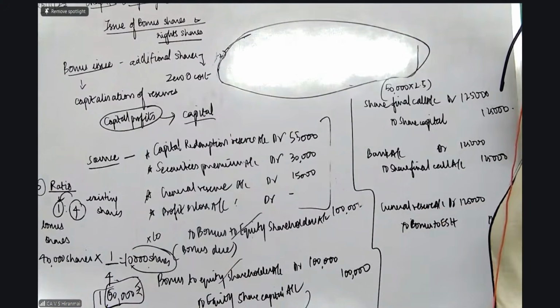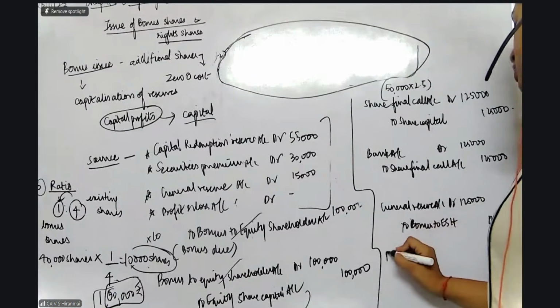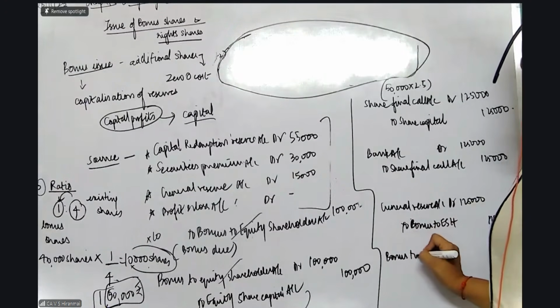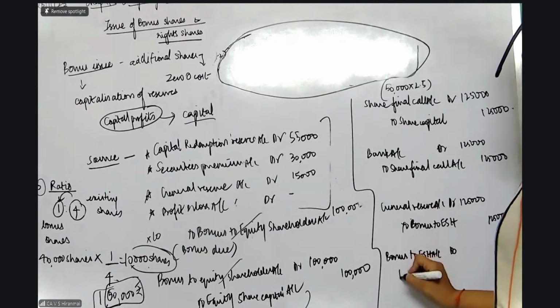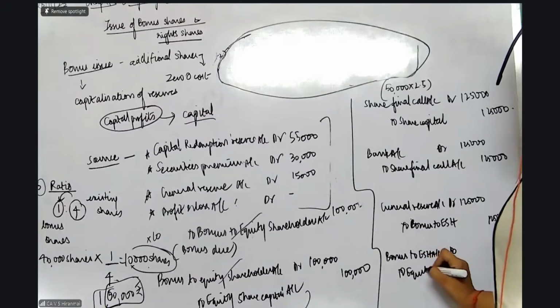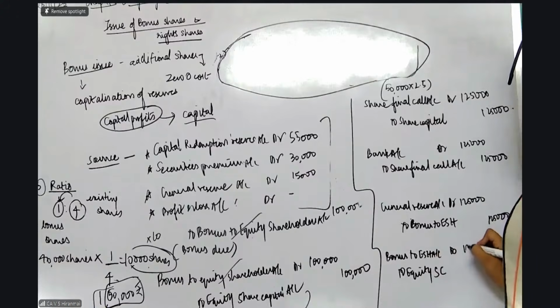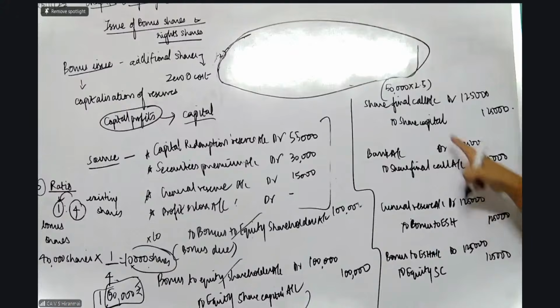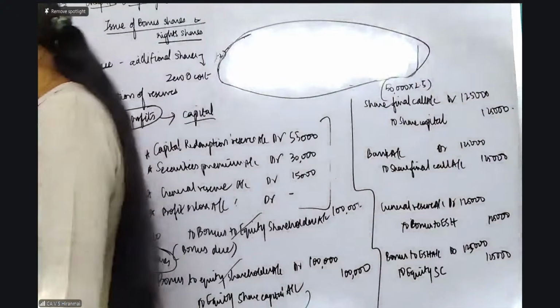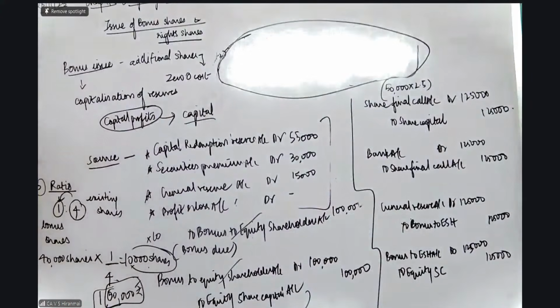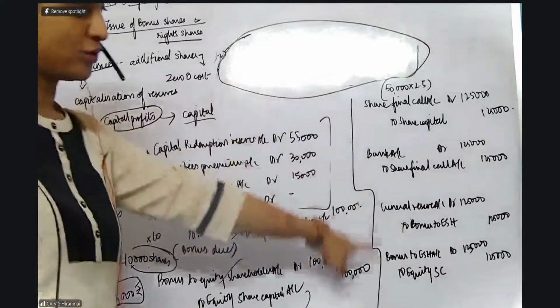Even if in your textbook they have not done two entries, you people do two entries because the concept is important. Just now you have learned two entries for the bonus shares. So equity share capital, 1,25,000, 1,25,000. Very simple question. But you should understand that first make the call, or the paid up value as fully paid up by making the final call, and then pass the entry. Do you have any doubts with these four entries?